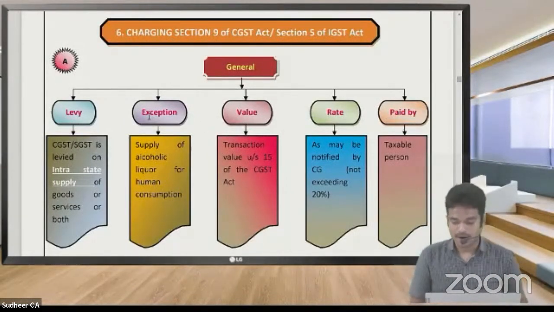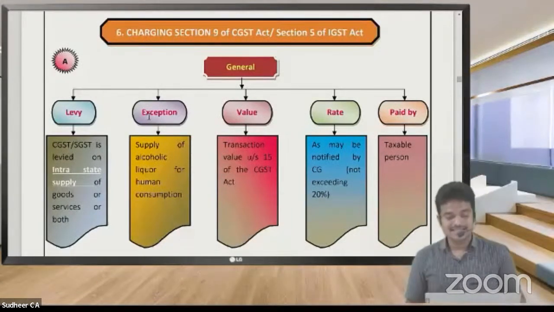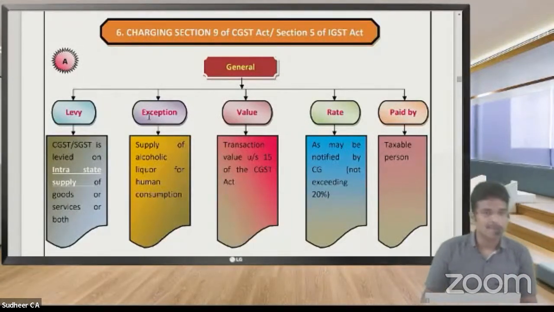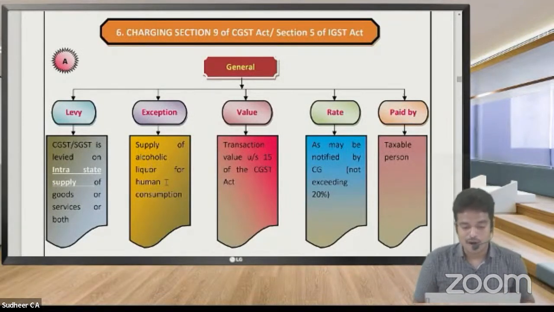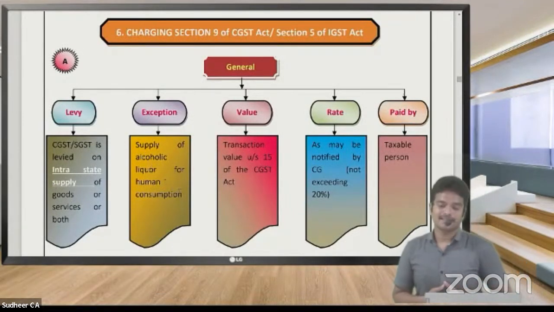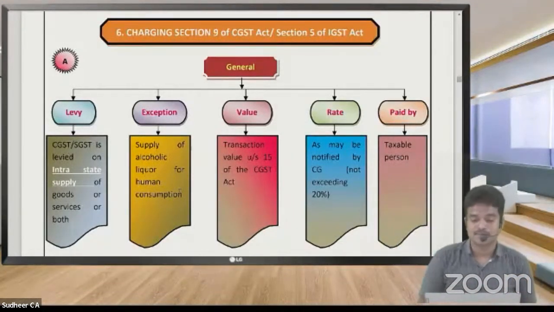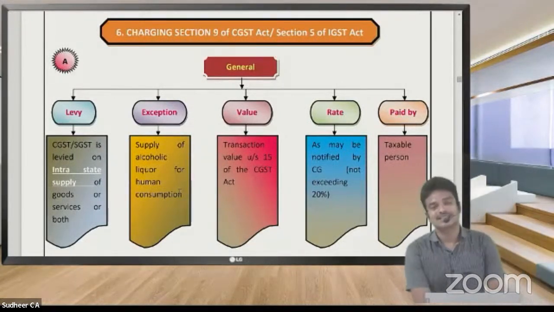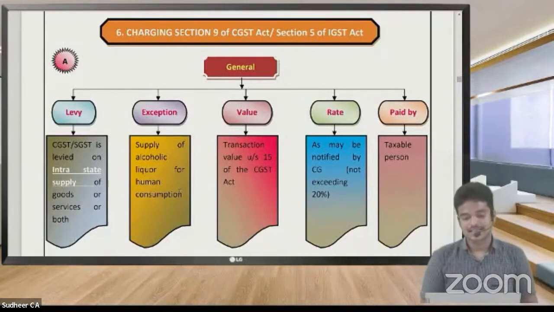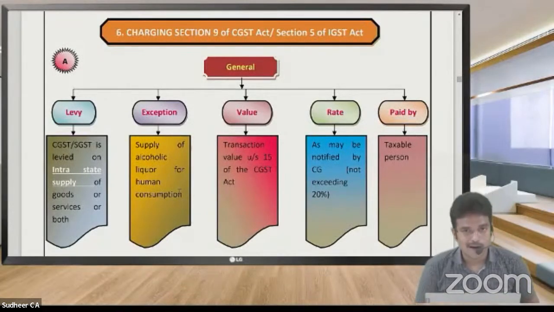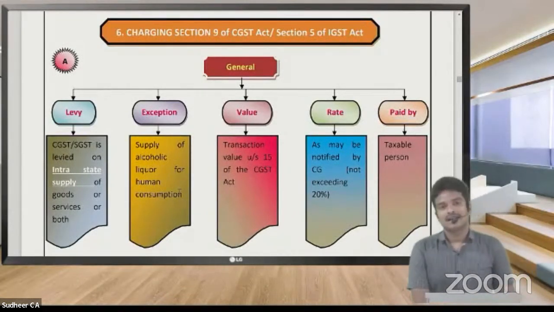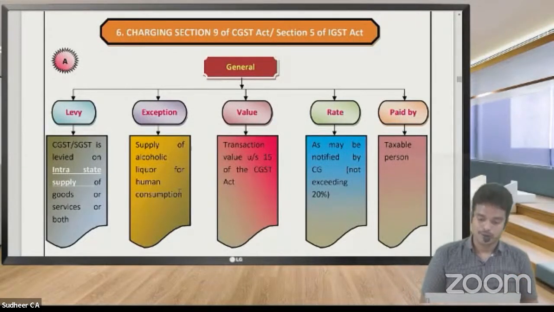Coming to the second point, exception. That means in some cases, GST will not be levied at all. What is that one? In case of supply of alcoholic liquor for human consumption. So no GST at all. Still now, the state government has exclusive right to collect taxes. That's why the central government has not got involved in alcoholic liquor for human consumption.